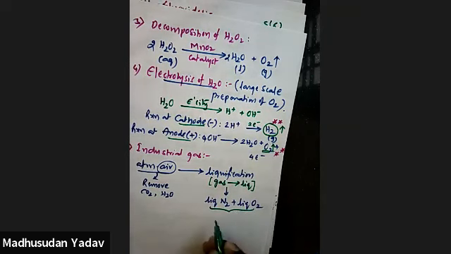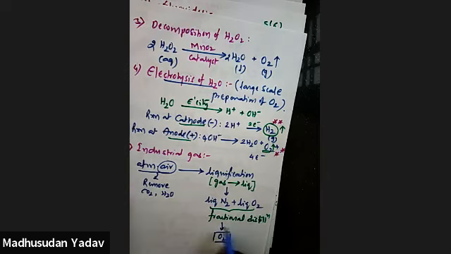So use fractional distillation. You want only oxygen, right? Oxygen and nitrogen both will separate on doing fractional distillation. So this is another large scale preparation.